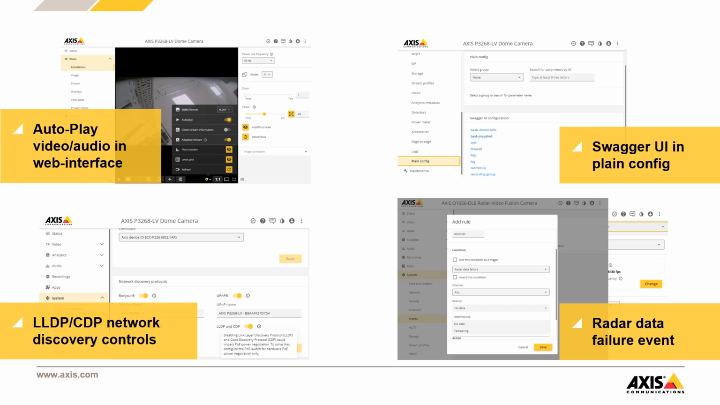And then again, our radar-capable products have now an event notification available alerting if the radar signal quality is deteriorating or being tampered with. So this can be used to set up an event action rule, for instance.